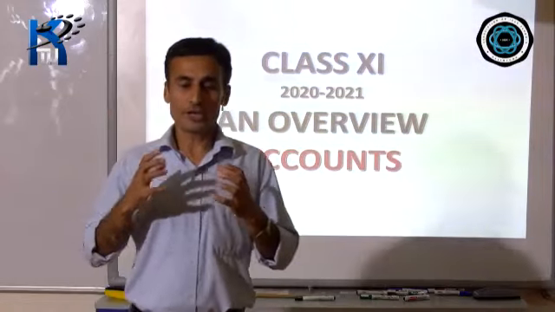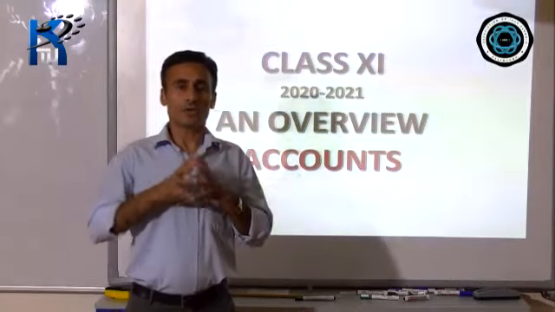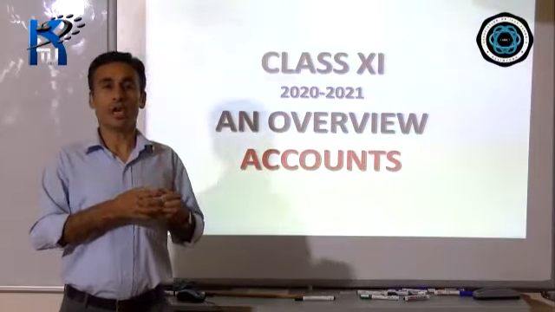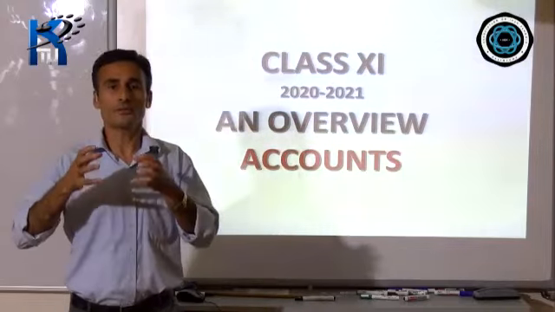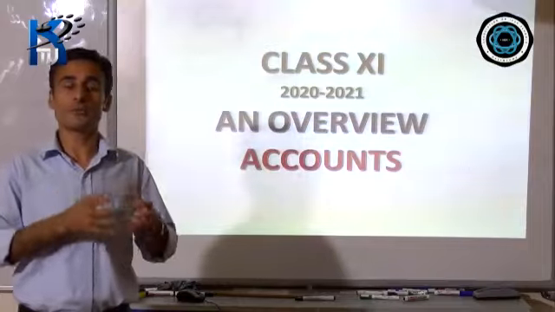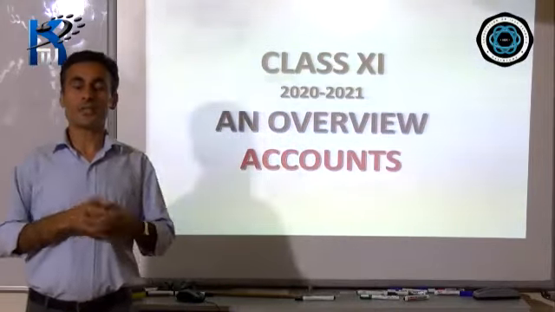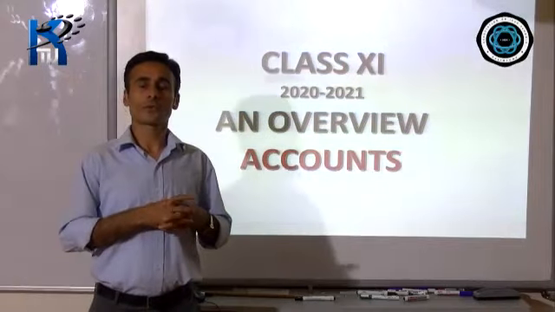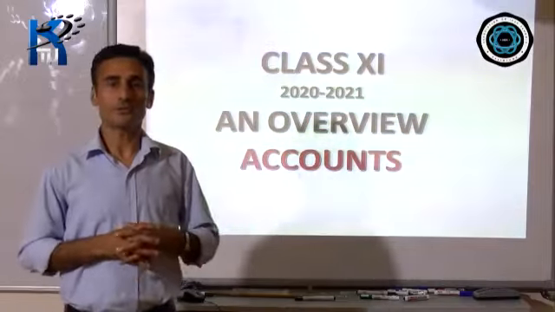In accounting, we try to collect information regarding finance, financial information. That means information related to money. And then this information is recorded in a particular order or in a particular pattern.